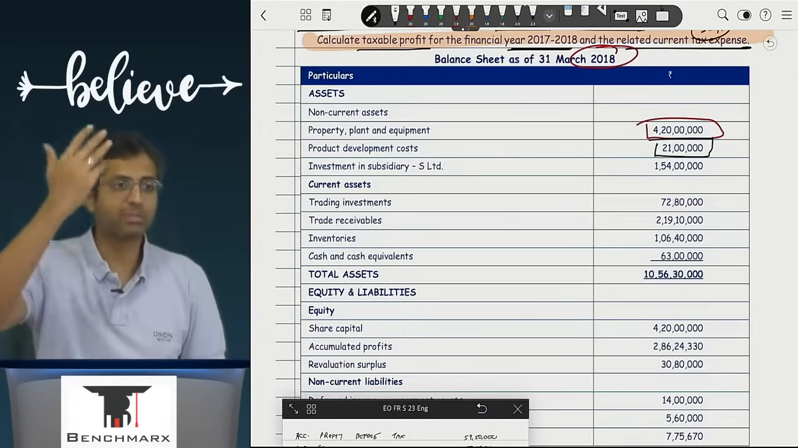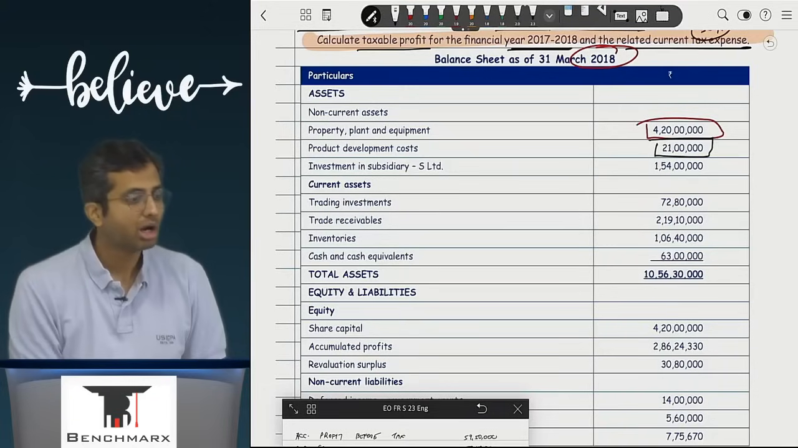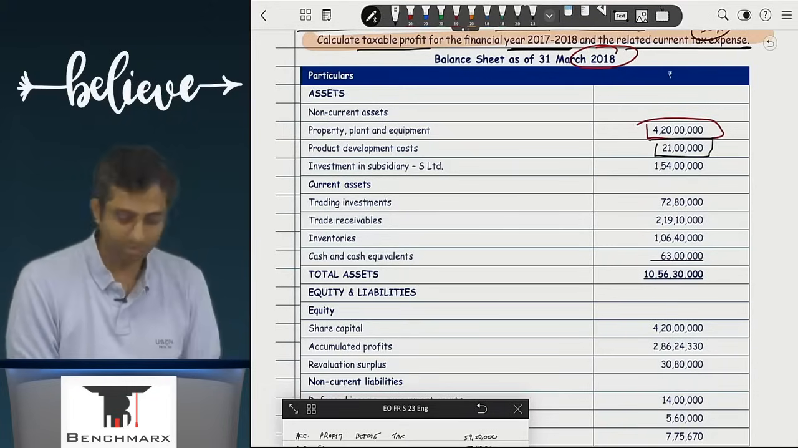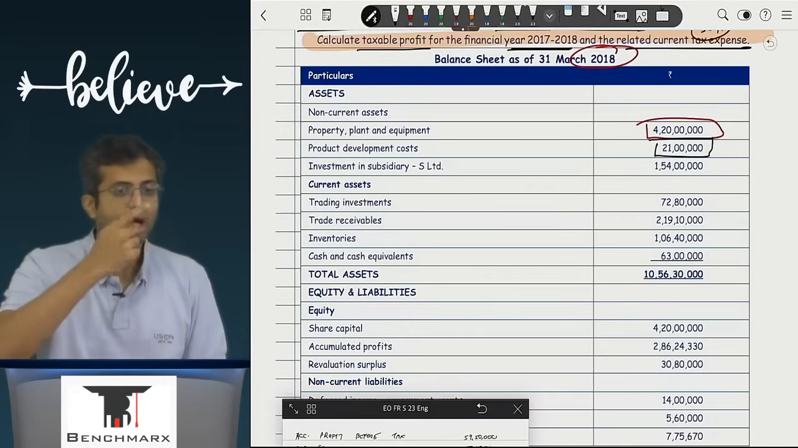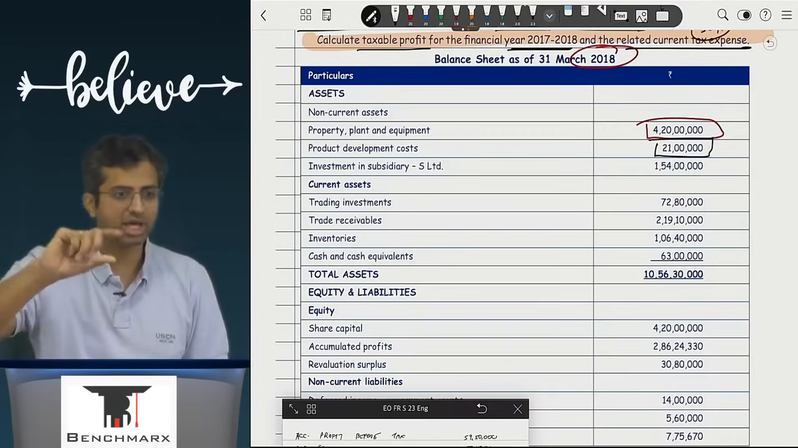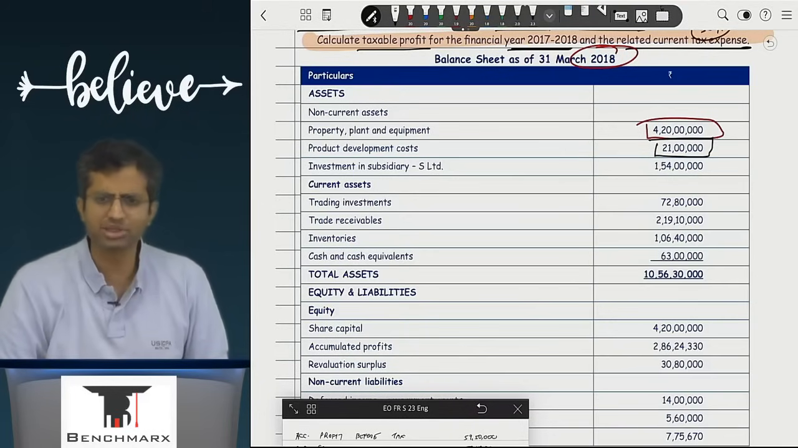Why? Because sir, they got the deduction already. They got the deduction, so nothing would be appearing. Arey, but in books 21 is appearing. So the difference between 21 and 0, we will say carrying value is greater than the tax base. Answer is opposite. It will be a deferred tax liability. Sir, why deferred tax liability?